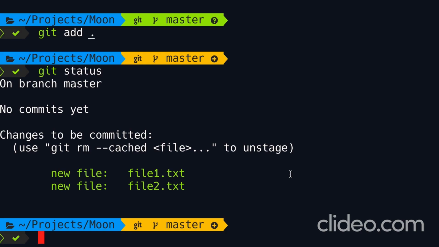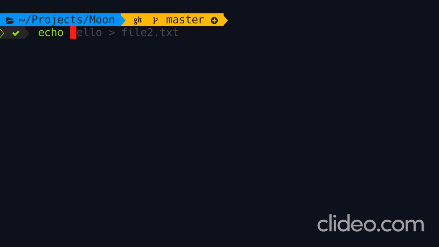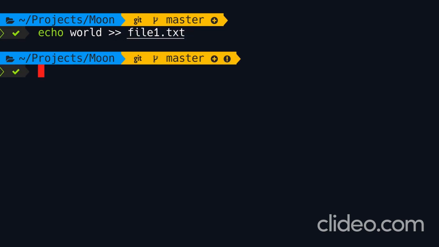Now let me show you something interesting. I'm going to modify file 1. So once again, we're going to use the echo command to echo world. But here, instead of 1 greater than sign, I'm going to use 2 greater than signs, which means append. So we're going to append world to file1.txt.